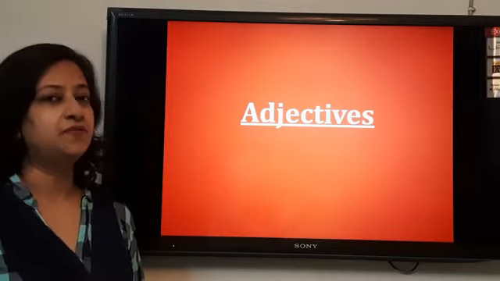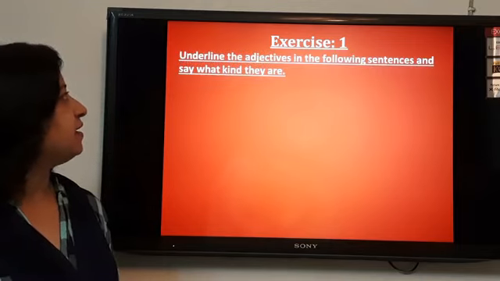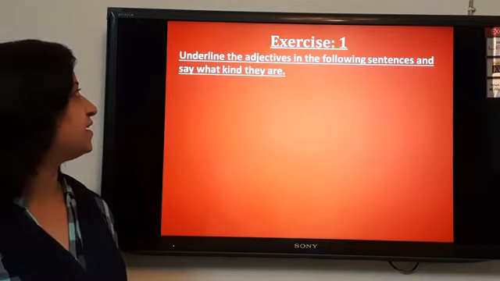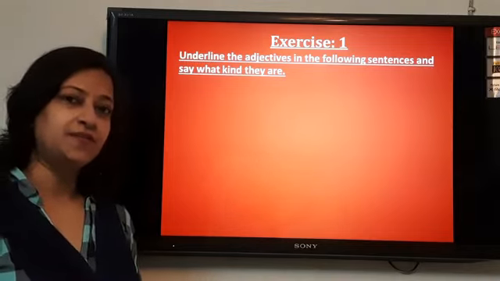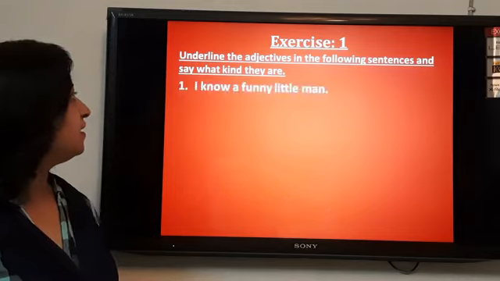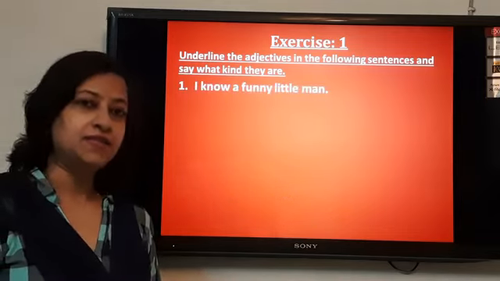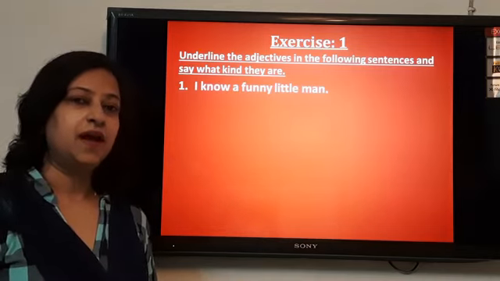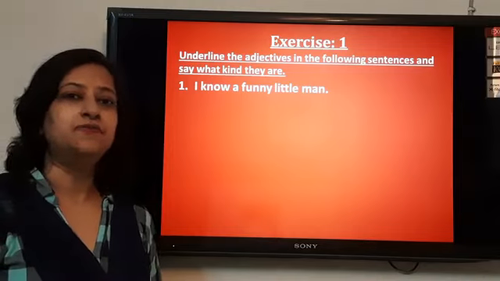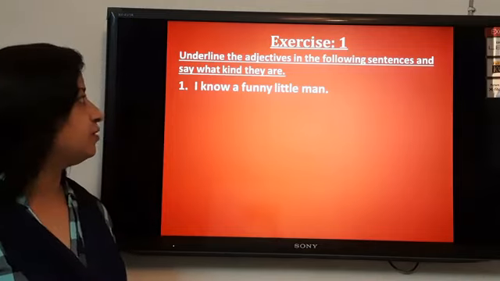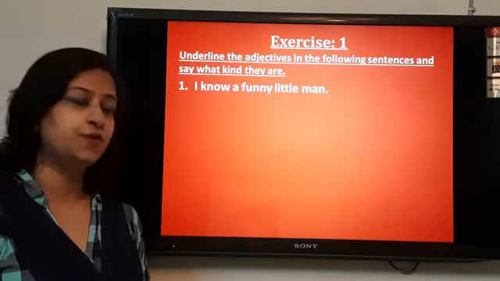Okay, we will start with exercise 1. Underline the adjectives in the following sentences and say what kind they are. We have learned about all the kinds of adjectives, children. Number 1 is, I know a funny little man. In this sentence, man is a noun and the words which are describing this noun are funny and little. So, these are the adjectives and these are the adjectives of quality.